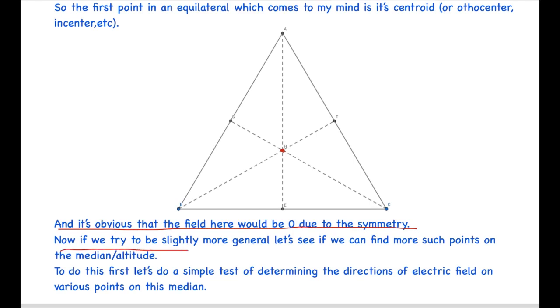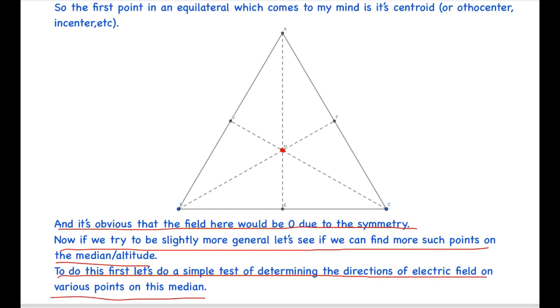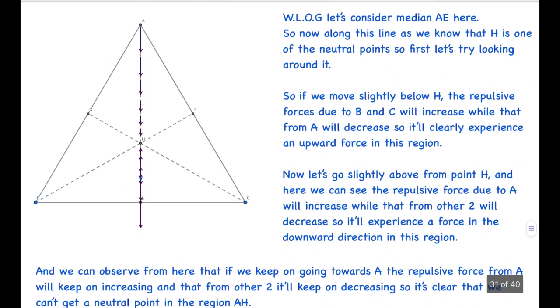Now if we try to be slightly more general, let's see if we can find more such points on the median or altitude. To do this, first let's do a simple test of determining the directions of electric field on various points on the median. So without loss of generality, let's consider median AE, here A, and this is E. Now along this line, we know that H is one of the neutral points, which is the centroid. So first let's try looking around it.